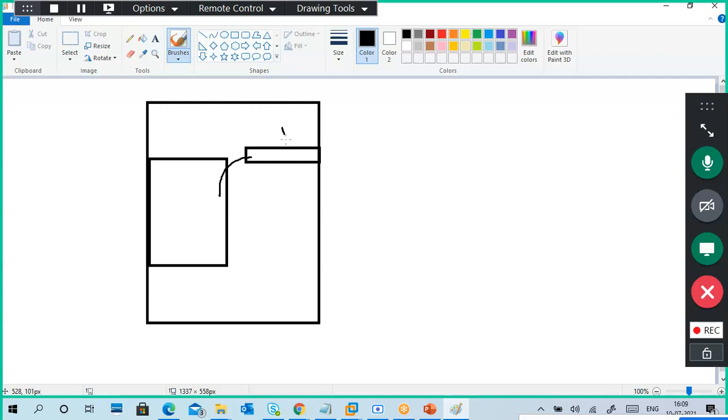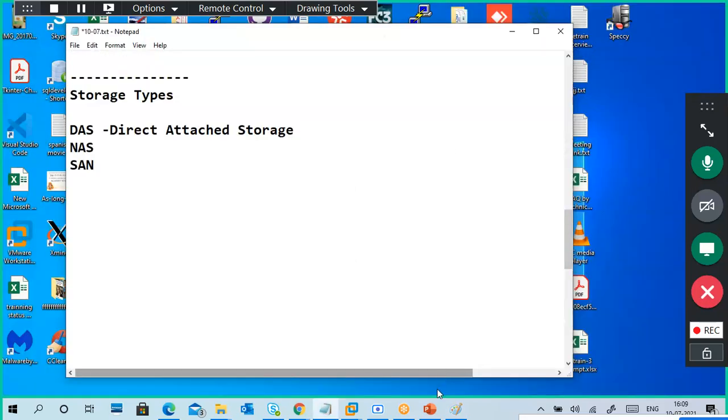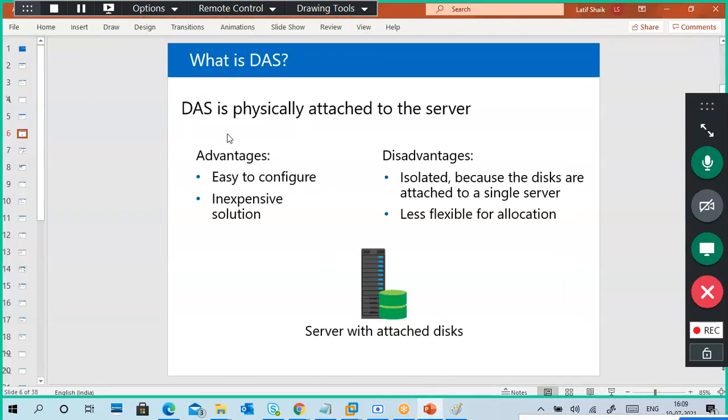If you want to keep the data or access the data, your PC must be alive. So if the PC is running, then only you can keep data here, or access the data, or copy the data onto this disk. So this disk we call a DAS, direct attached storage. It is physically attached to a server, easy to configure, an inexpensive solution. Normal hard disk only.